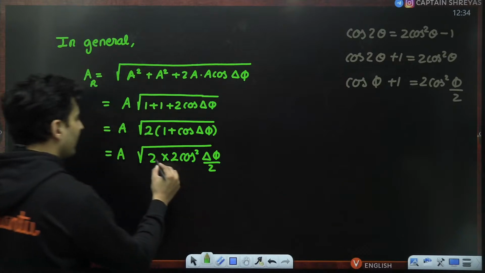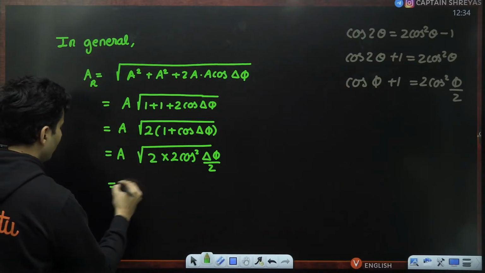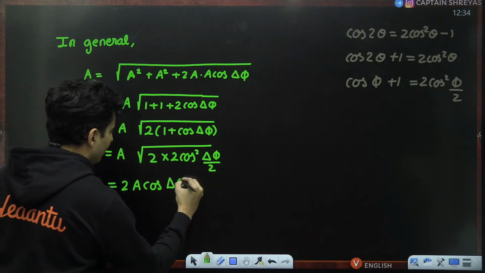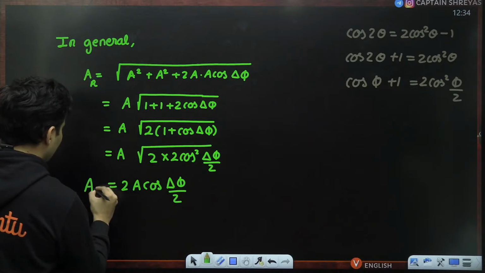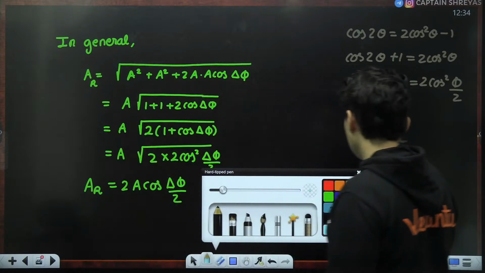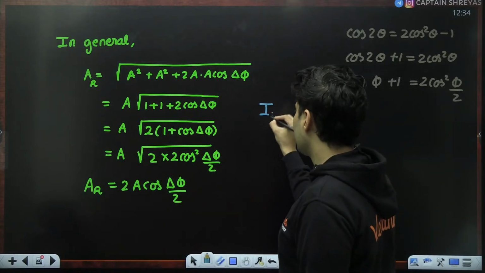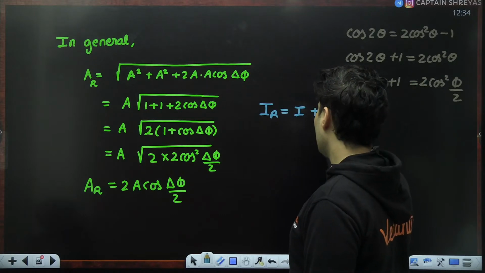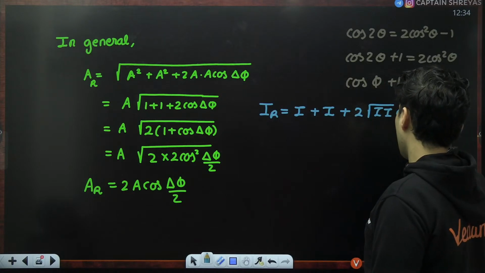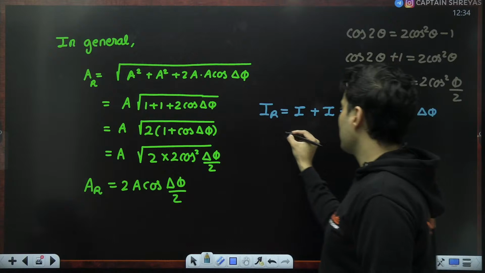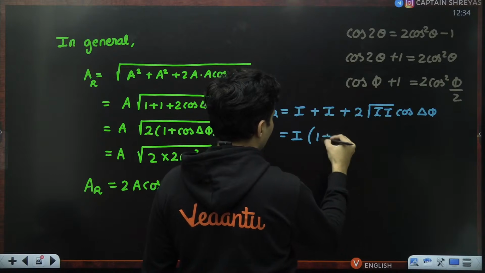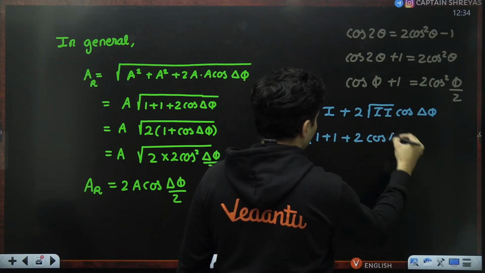So if you want, you can write this 2 into 2 as 4. Root of 4 is 2. So it will become 2a, and root of cos square is just cos del phi by 2. So that is the resultant amplitude. Similarly, you can also find the resultant intensity, not a big deal. So the resultant intensity will be I1 plus I2 plus 2 root I1 I2 cos del phi, which is the phase difference. So I is basically common, and what I'm left with is 1 plus 2 cos del phi.